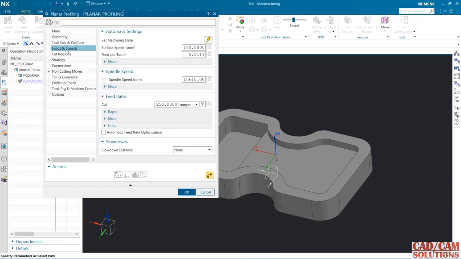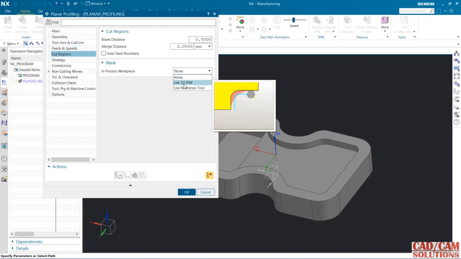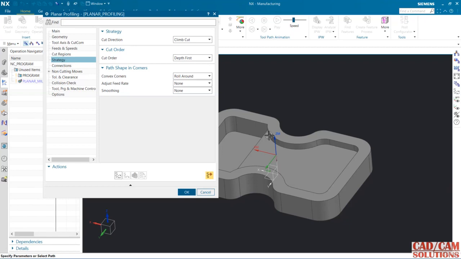Feed speed. Okay, and cut region, 2D IPW, no need to select anything, just keep it none. And strategy depth first, it will cut up to the depth, and now generate it.